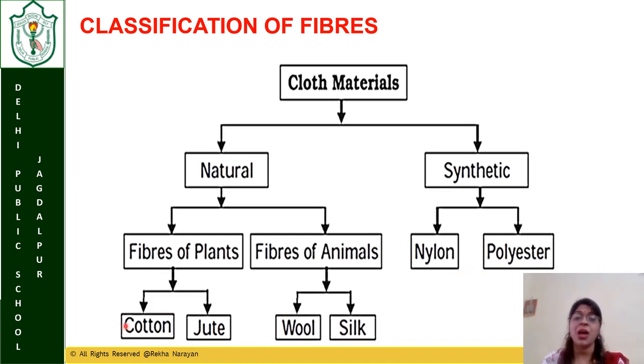So in this chapter we will do cotton, jute, wool, silk, nylon, polyester. Its processes: how cotton is gathered, how the cotton fibers are converted into threads, how threads are converted into fabric, and then it comes to the market. We buy it and we make different shapes and different types of attires or dresses.